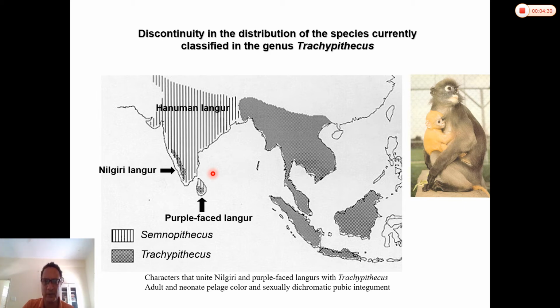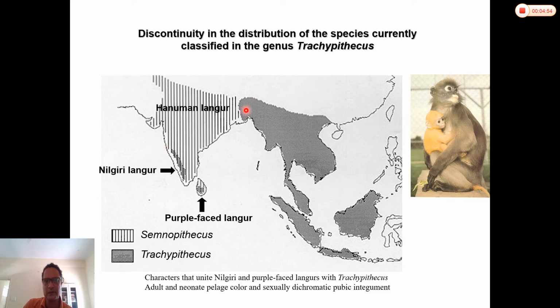But before that, I would like to point out that this raises an interesting point, and that is, you have Hanuman langur all over India and Sri Lanka, and you have Nilgiri langur and purple-faced langur in Southwest India and Sri Lanka, which are related to Southeast Asian langurs.